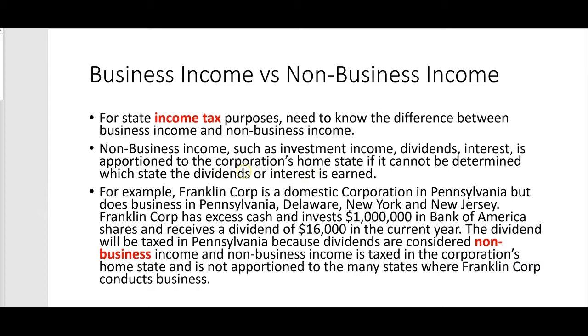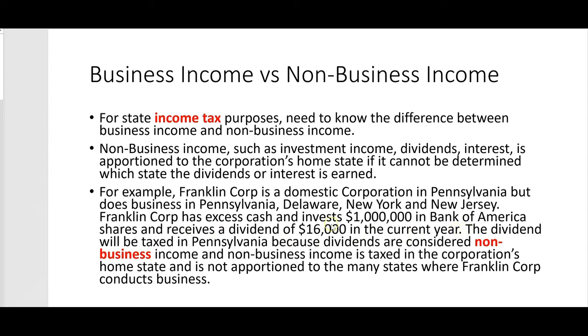If it cannot be determined which state the dividends or interest is earned, and usually you can't tell, because like we have here, Franklin Corp is a domestic corporation in Pennsylvania, but does business in Pennsylvania, Delaware, New York, and New Jersey. Franklin Corp has excess cash, and they invest $1 million in Bank of America shares, and they receive a dividend of $16,000 in the current year.